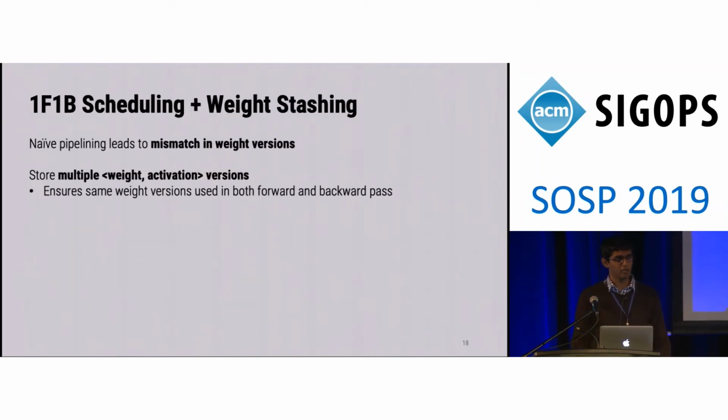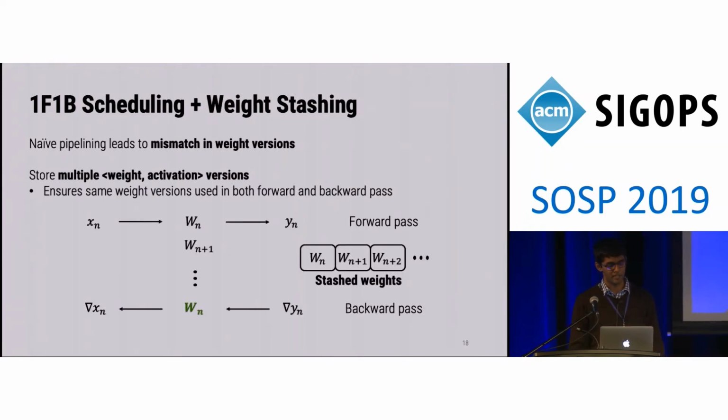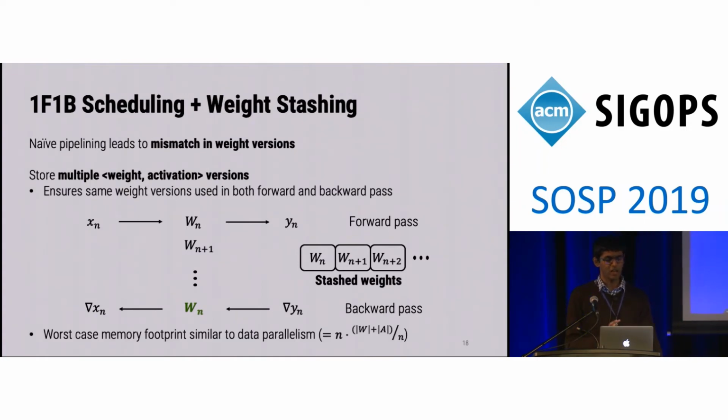To solve this problem, PipeDream uses a weight stashing mechanism where it stores multiple weight and activation versions to ensure that the same weight versions are used in both the forward and the backward passes for a particular input. So now, when we complete the backward pass for input n, we use the same weight version that we used in the corresponding forward pass. This also has a nice property that the worst case memory footprint is similar to data parallelism, because even though we're storing more versions of weights and activations, each of these are smaller because the operators in the model are split over many workers.